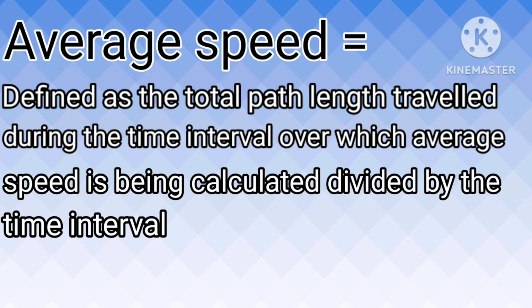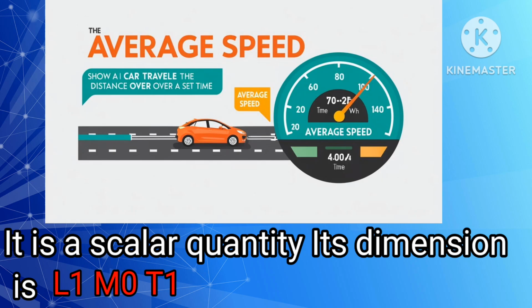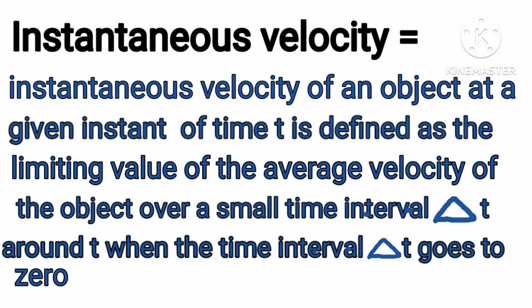Average speed. This is defined as the total path length traveled during the time interval over which average speed is being calculated, divided by the time interval. It is a scalar quantity. Its dimension is L1 M0 T-1. Instantaneous velocity. The instantaneous velocity of an object, that is its velocity at a given instant of time t, is defined as the limiting value of the average velocity of the object over a small time interval delta t around t, when the value of the time interval delta t goes to 0.